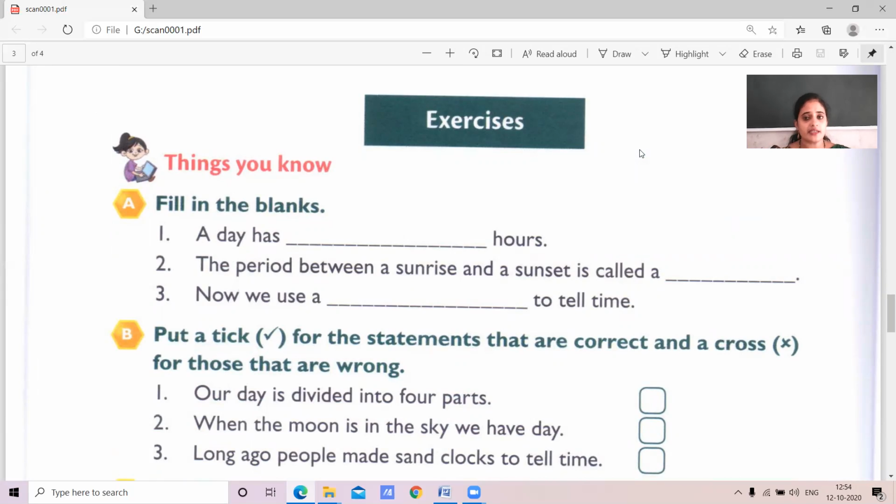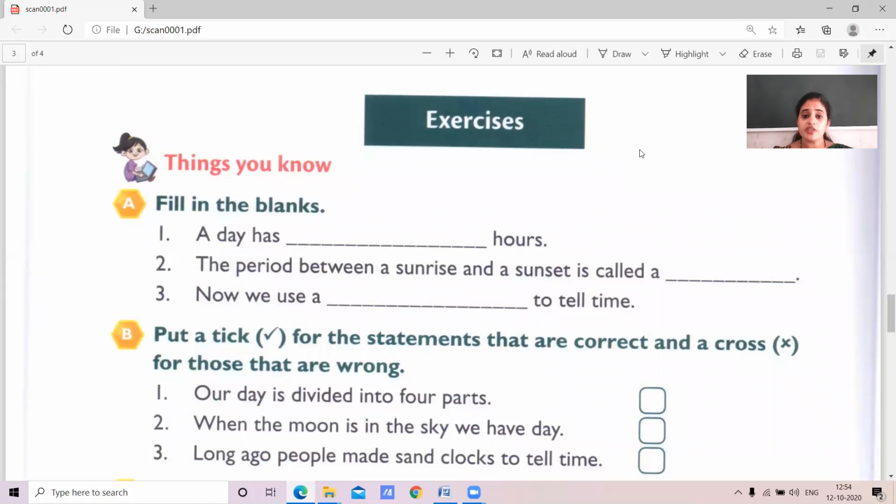Think and tell. Fill in the blanks. A day has dash hours. A day has 24 hours. A day consists of 24 hours.